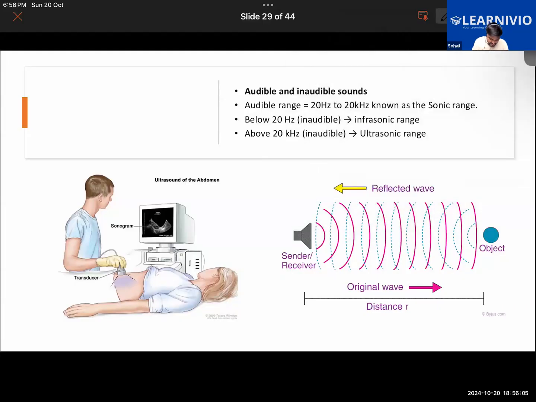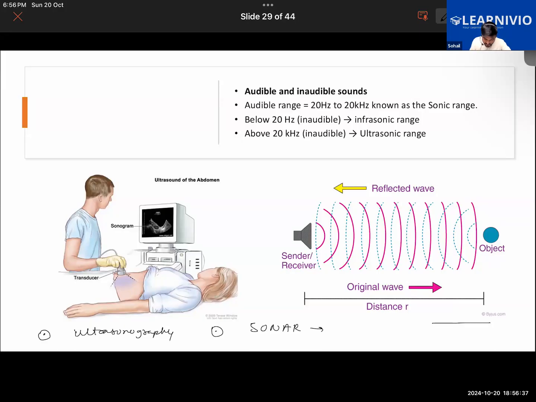So there are several applications. One of the applications, as I was saying, is in imaging, ultrasonography, basically. Another application is in sonar. Where is sonar technology used? Sonar technology is used in order to determine the depth of the oceans. How will it be done?